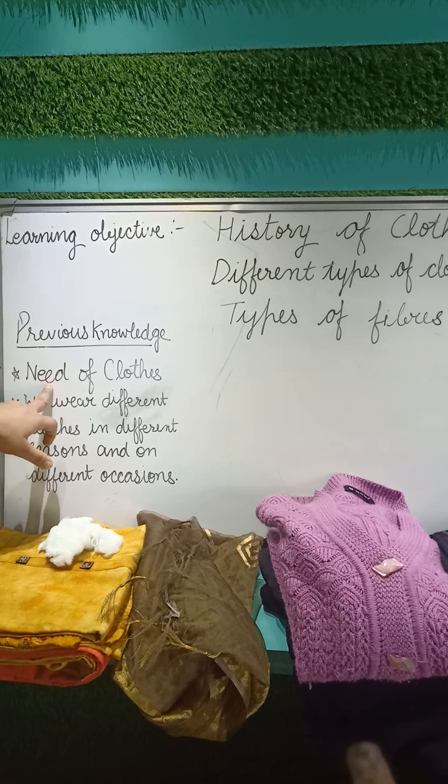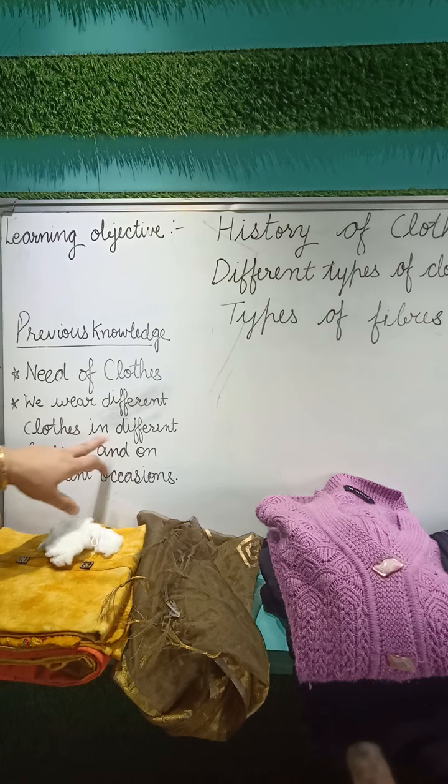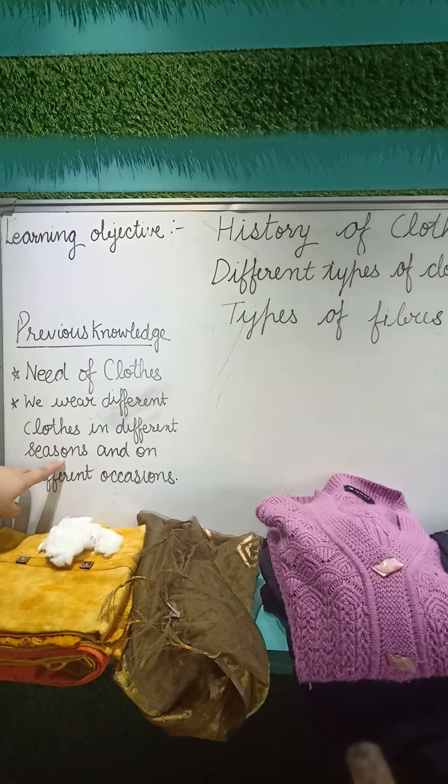If there is too much winter, clothes protect us from the winter. And if there is too much heat, as we wear cotton clothes, they protect us from the uncomfortable hot season. So in this way, we need clothes to protect us from harsh weather conditions as well as to cover our body. You know very well that we wear different clothes in different seasons.